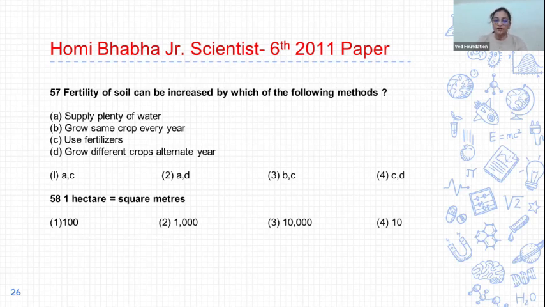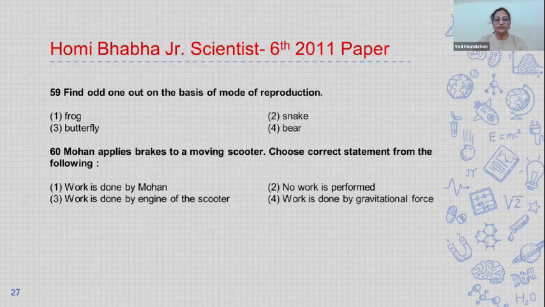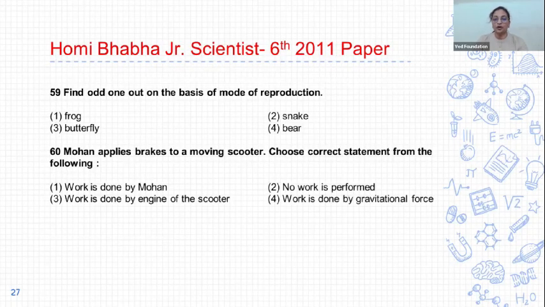1 hectare means 10,000 square meters. 59. Find odd one out on the basis of mode of reproduction. First frog, second snake, third butterfly, and fourth bear. And odd is fourth, bear, because bear is a viviparous animal and the other three are oviparous animals.